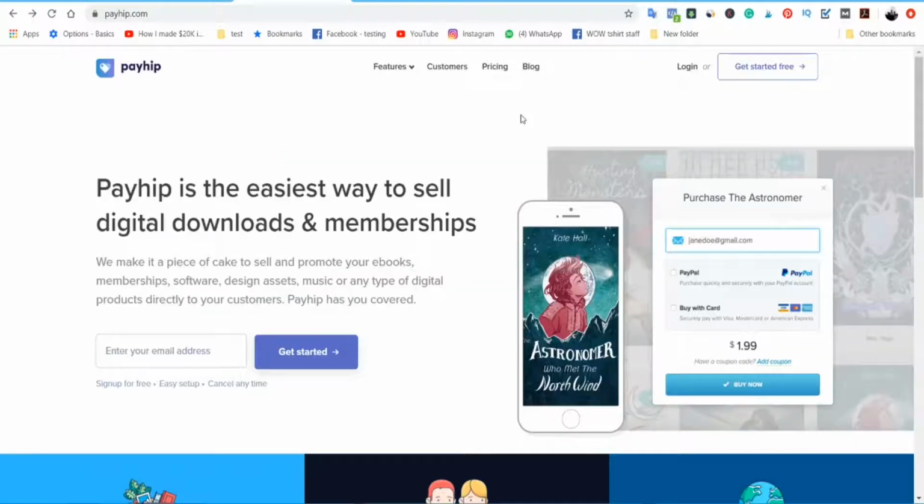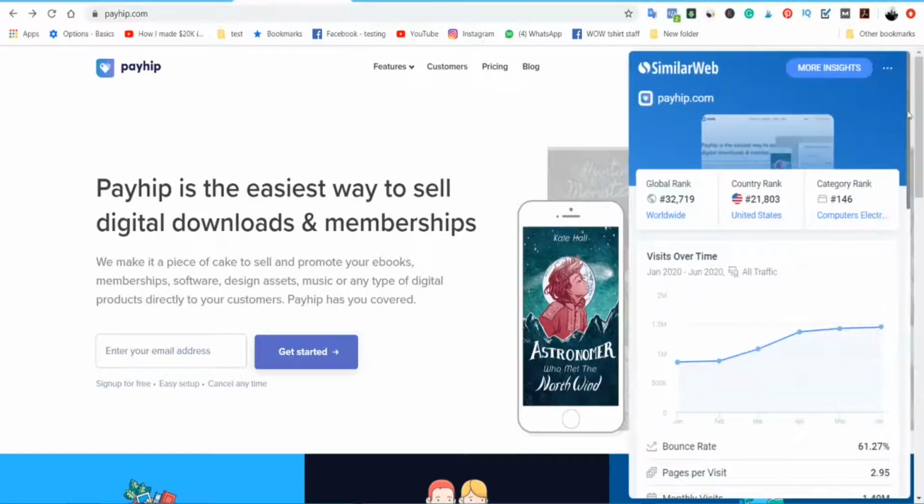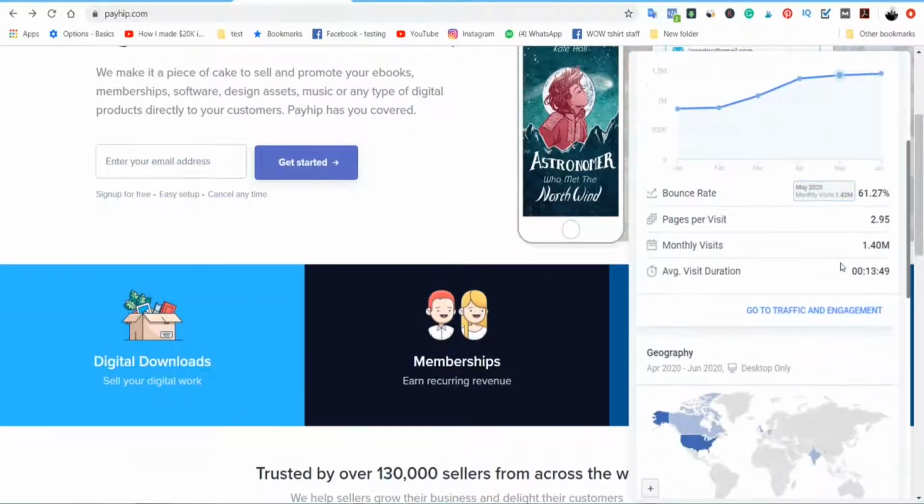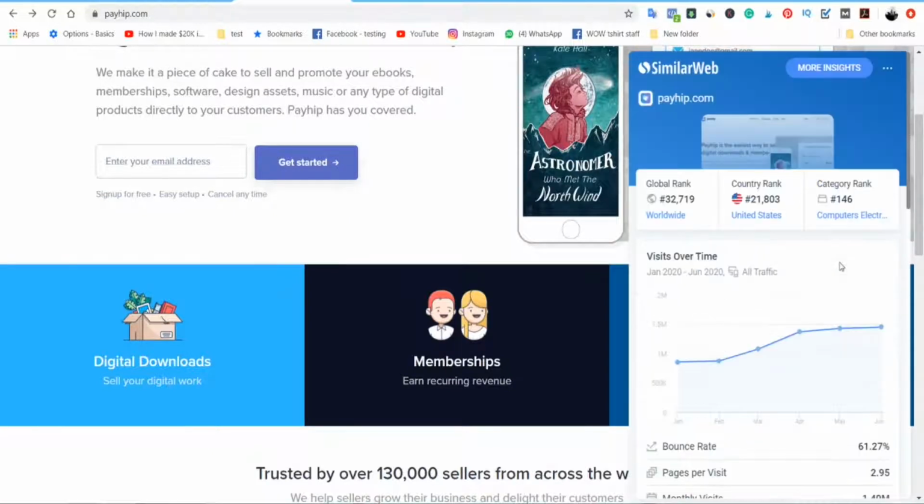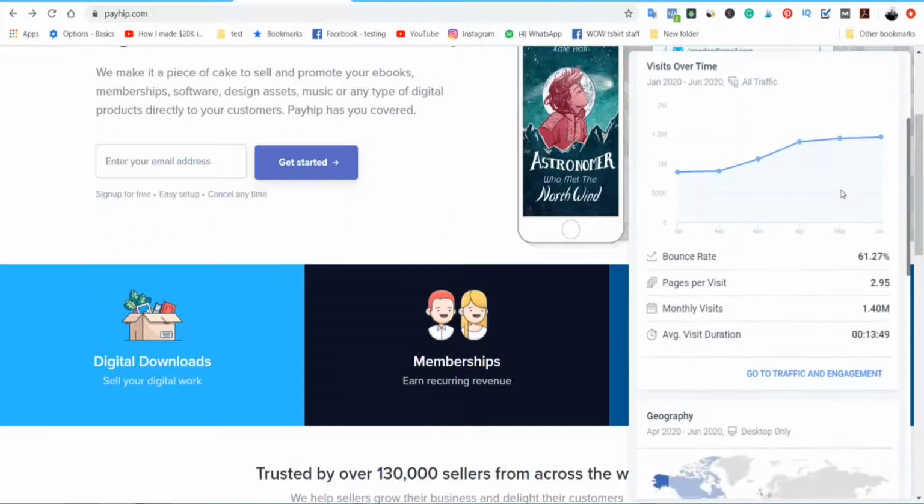So before you get your free account, I just want to draw your attention to this particular page over here. This is called similarweb.com. Basically SimilarWeb is a website whereby you can get all this sort of data on any page or any website that you want, right? For example, I have it installed in my Google Chrome, so you could do it as well. Just head over to SimilarWeb and get it installed on your Google Chrome, and what you can see over here is it's literally going to show you how many visitors per month Payhip gets. In this case, Payhip gets almost 1.5 million visitors per month, guys. So that is a very huge amount of traffic or visitors per month, right?